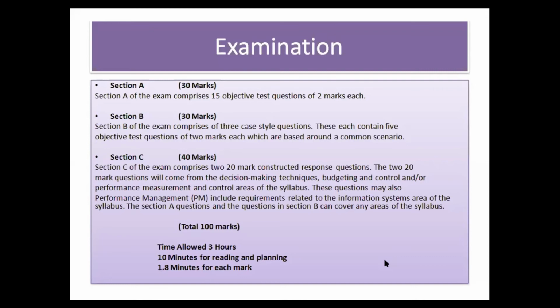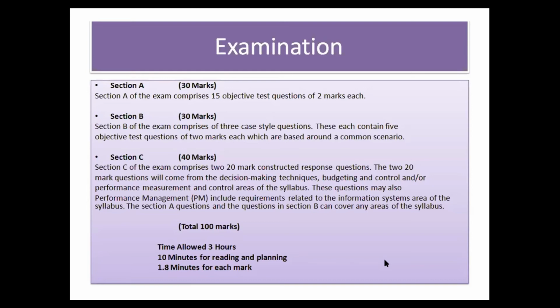Section B consists of 3 case style questions, which means you will be given a scenario of 2 paragraphs or 1.5 paragraphs, whatever the length is. And then it will contain 5 objective type questions of 2 marks each. So one scenario with 5 questions of 2 marks each is equal to 10 marks for each scenario. So the 3 scenarios mean 30 marks.